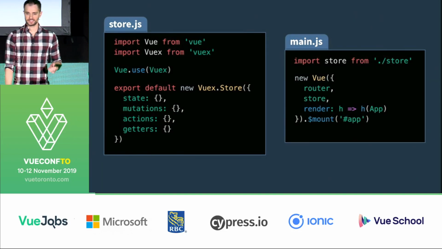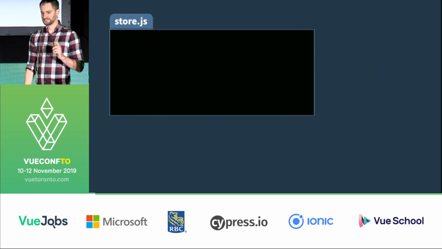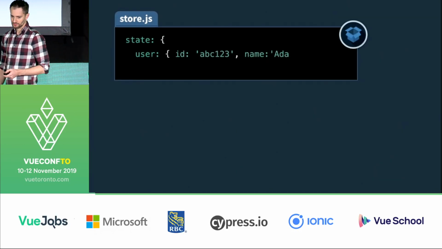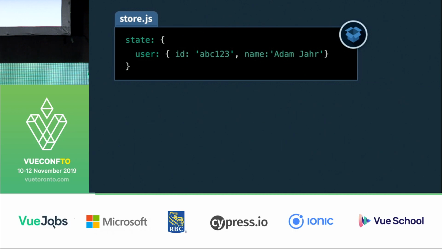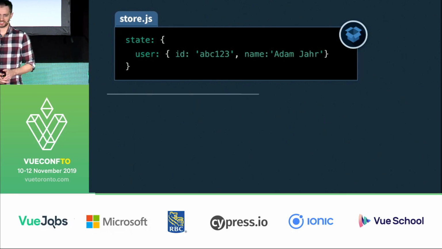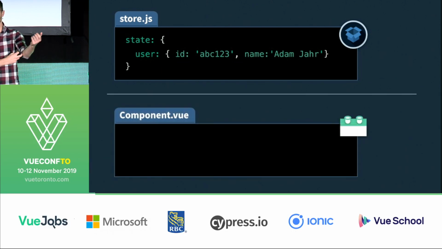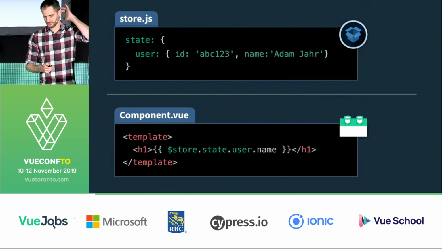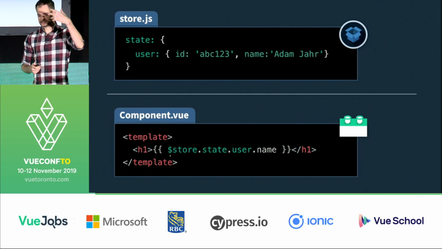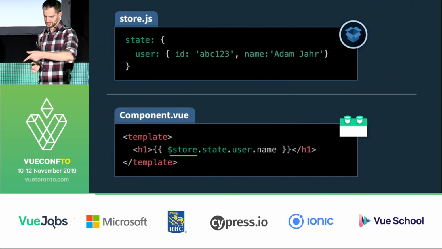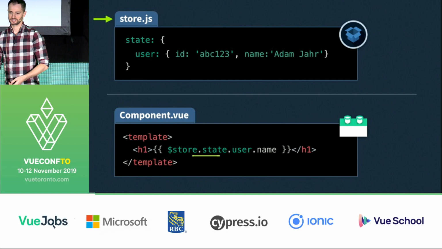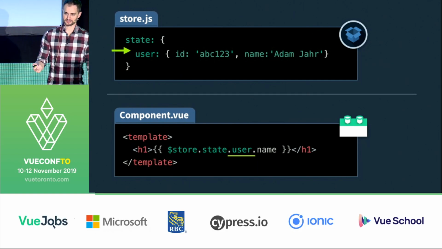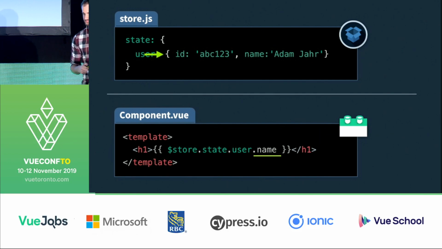Cool. So, simple example, if in our store we had some user state, how would we get that and display that in our component? In our template, we could say $store, which gives us access to the store. And then say state to go into the state in the store, and then user and name, which, as I'm sure you can imagine, would display this in the template.